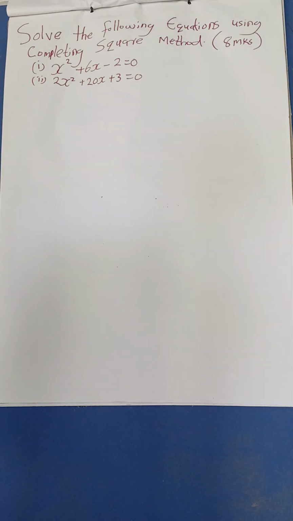We can solve the same question using the quadratic formula, and also using the completing square method. The completing square method is the only part I think that brings a problem, but today I'm going to show you step by step how easy it is.